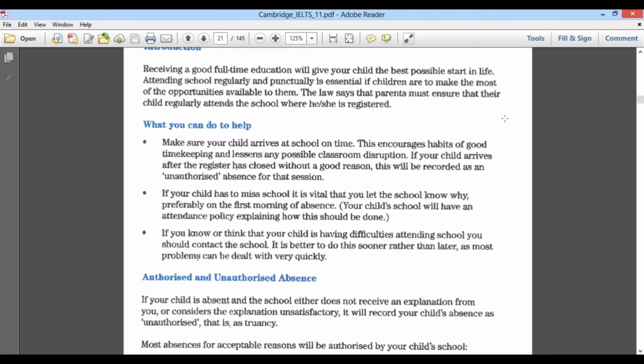So now we only have to see whether it is true or false. Now what should it be? You tell me. If your child arrives after the register is closed without a good reason, this will be recorded as an unauthorized absence.